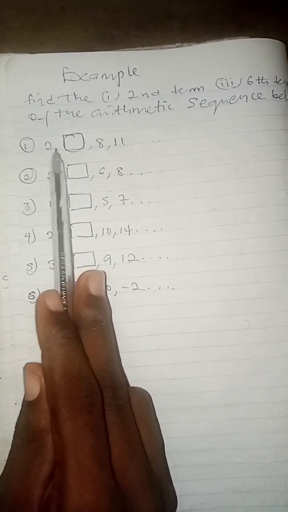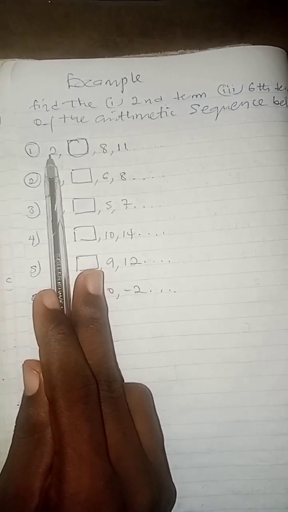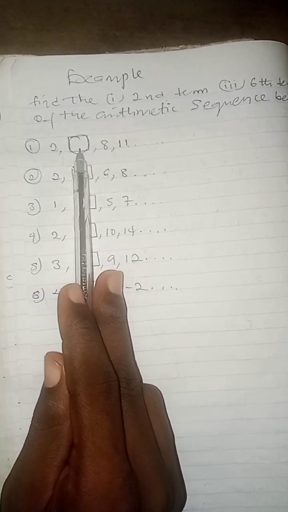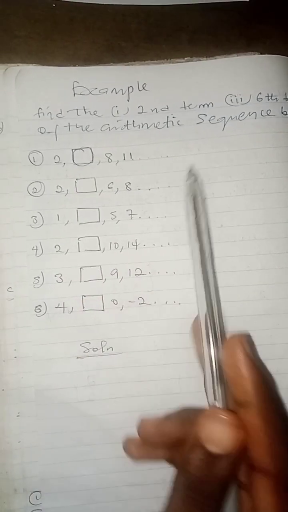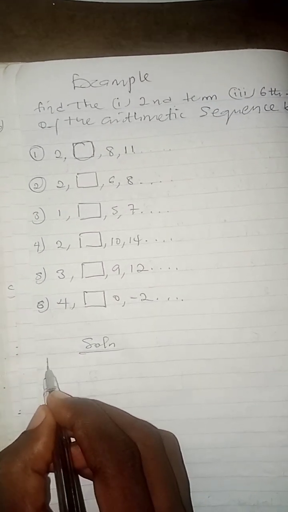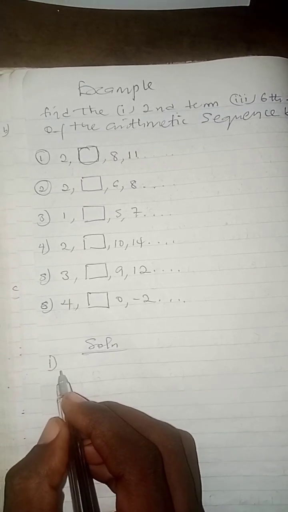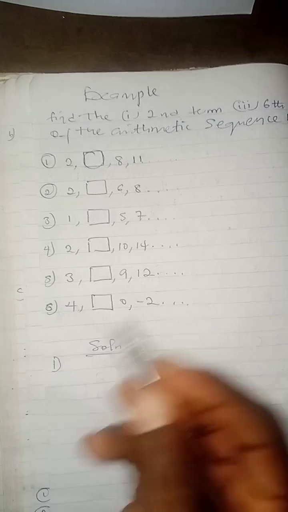Take note, we have 2, a particular value is missing here, 8 and 11. We have to look for the second term and the sixth term. Let's use the letter A to make it easier for us, and we call this B to make it easier.